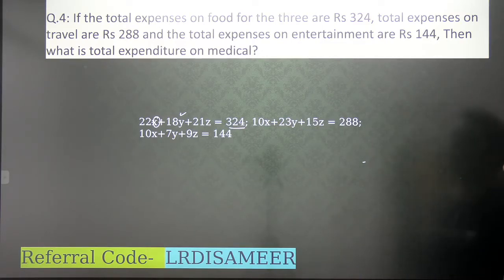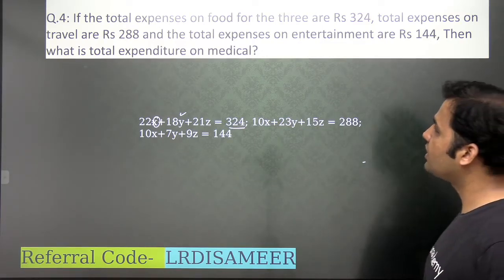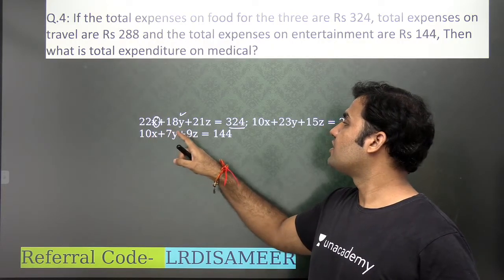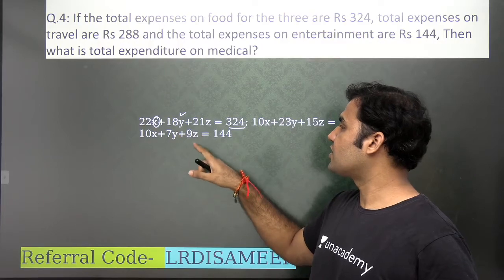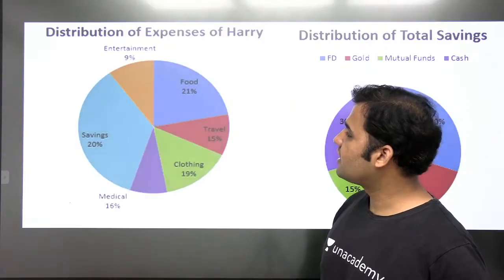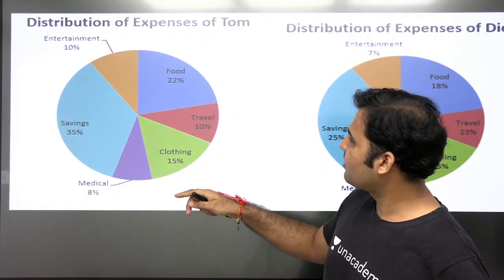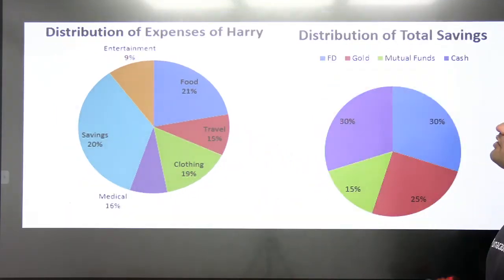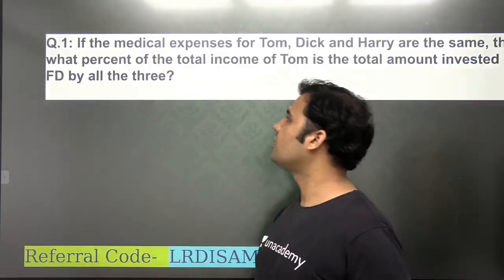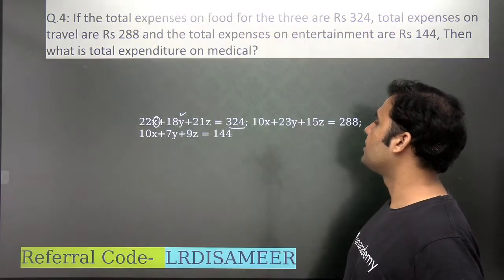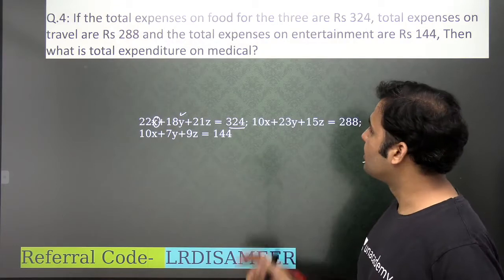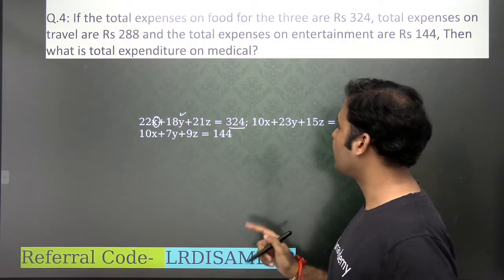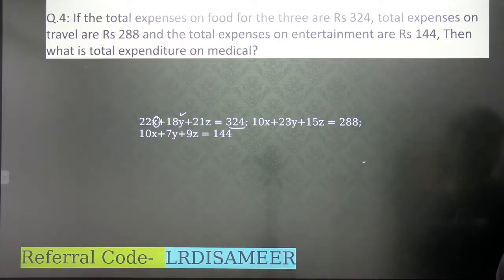And then you have the third equation, total expenses on entertainment, right? So तीनों का entertainment के expenses निकाला, 10% of Tom, 7% of Dick, and 9% of Harry. कहाँ से है percentages? They are given in this, right? You see, entertainment के case में, Tom का 10%, Dick का 7%, Harry का 9%. इन तीनों का total जो है वो आपको question में दिया हुआ है 144 के equal. So this question is just solving these 3 linear equations, right? So let me solve it for you, right?